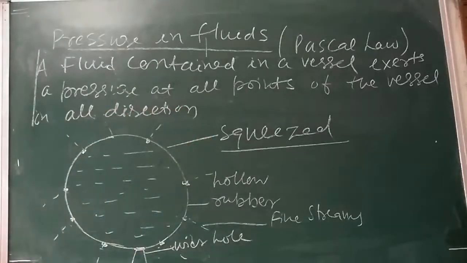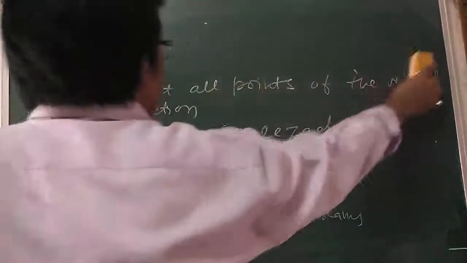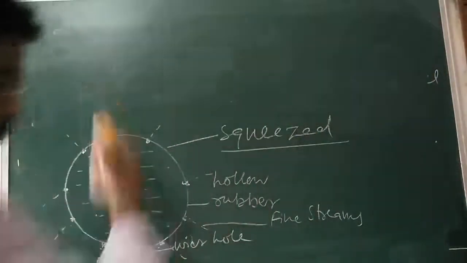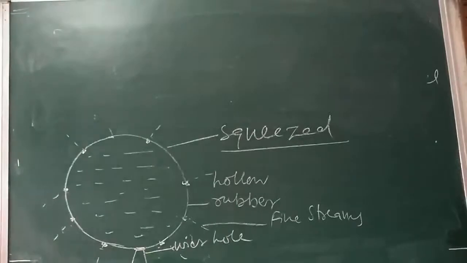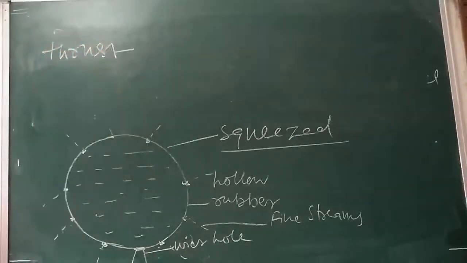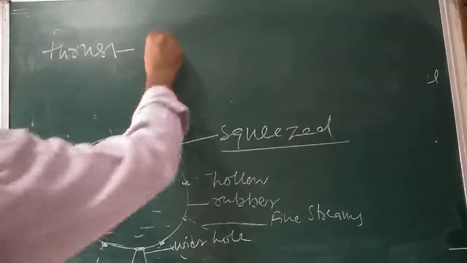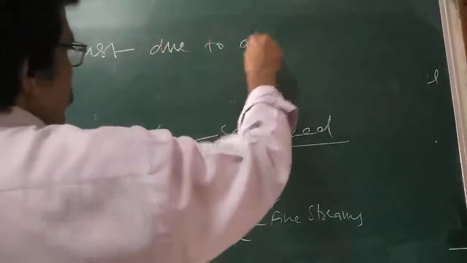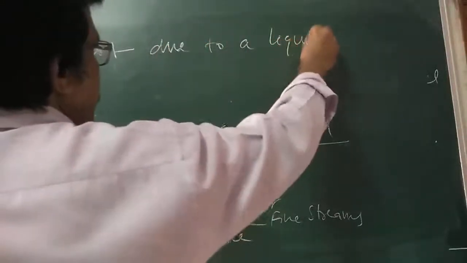So what it produces, dear children? A thrust. What we are observing here, thrust due to a liquid.